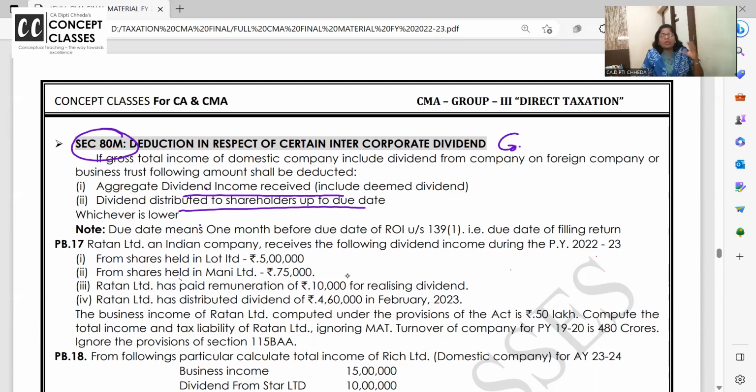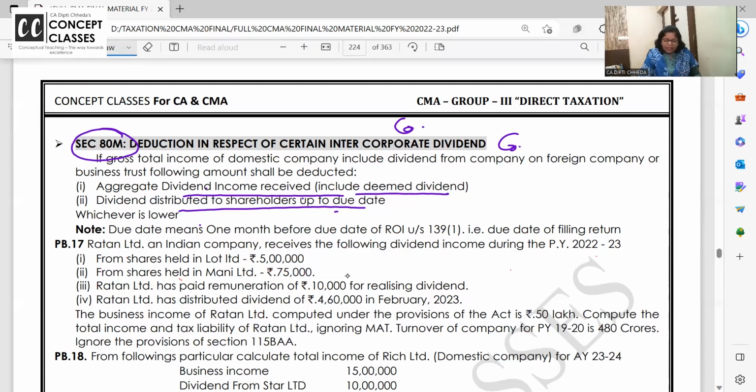From where? Gross total income. First, all the dividend, your regular dividend, interim dividend, deemed dividend, final dividend, all dividend is taxed under Income from Other Sources. Out of that, only in case of companies, any company, domestic or foreign, where dividend is given to the shareholders, then whatever dividend these companies have received, including deemed dividend, and whatever they have distributed by the due date.